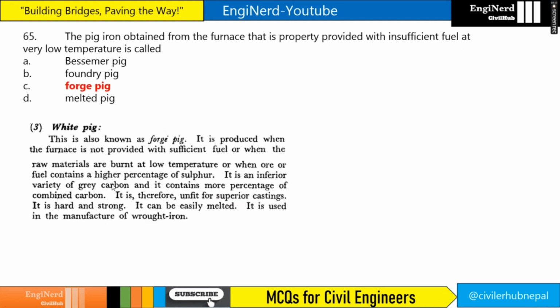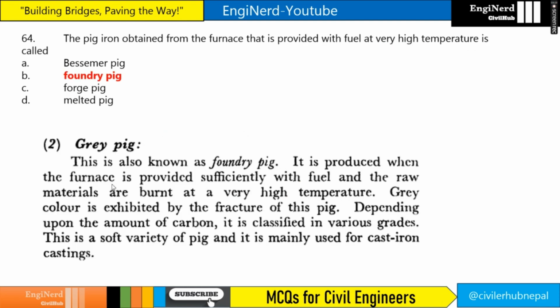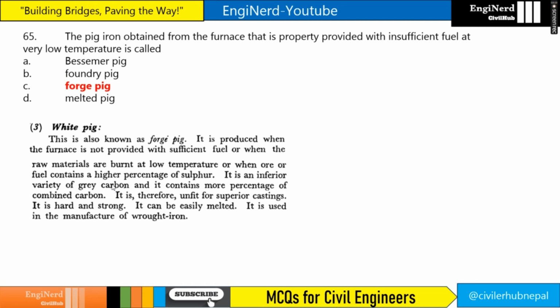So the answer is foundry pig. Now the pig iron obtained from the furnace that is provided with insufficient fuel. So if the fuel is insufficient, then it will be forge pig. If the temperature is low, it will be forge pig, right? And if the percentage of sulfur is higher, it will be forge pig. And it is used in the manufacture of wrought iron as well.